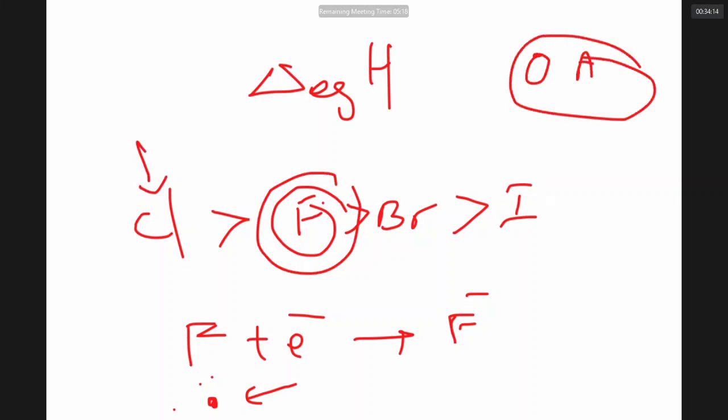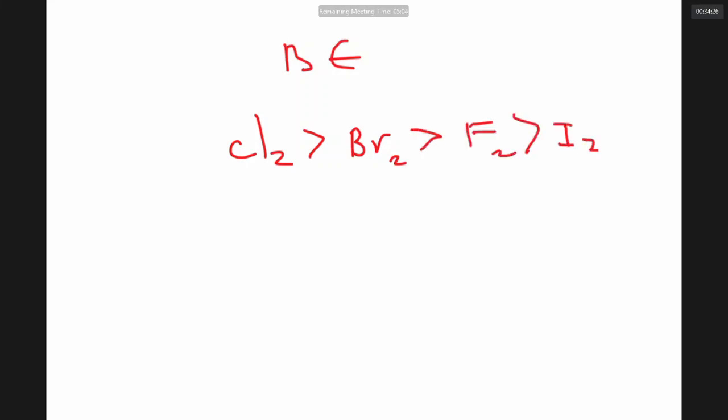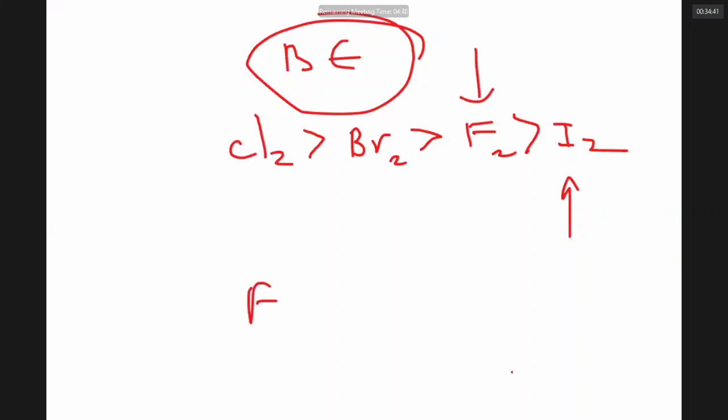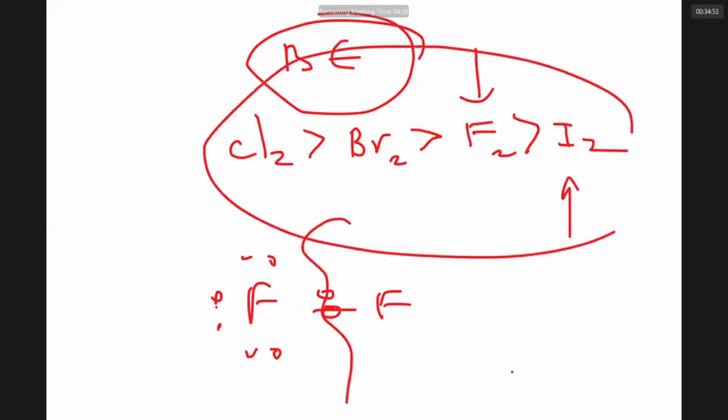Also in bond energy, there is slight variation. The bond energy of fluorine is greater than that of iodine, but chlorine's is greater than fluorine's. In the family of halogens, the one with the lowest bond energy is I2, iodine. Notice why it is easy to break the F-F bond: F atoms are very small, so the bonded electron pair and the lone pairs are very close. They repel each other and break the bond. The order of bond energy is to be remembered. So that is a note on bond energy.